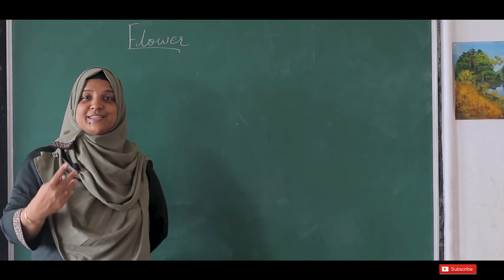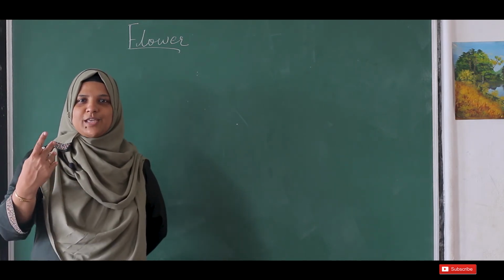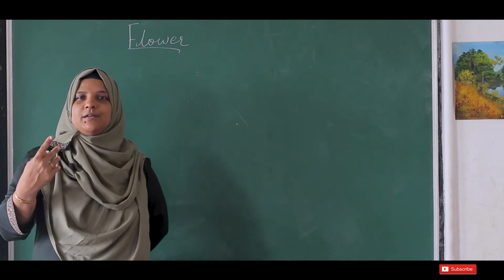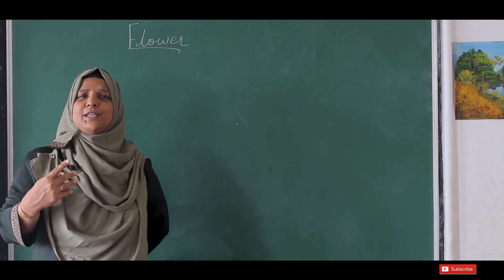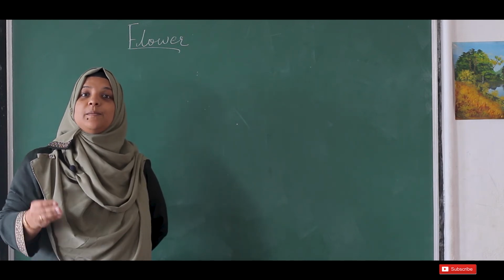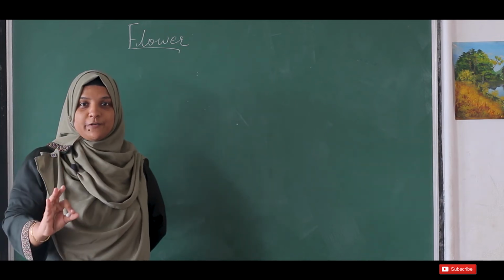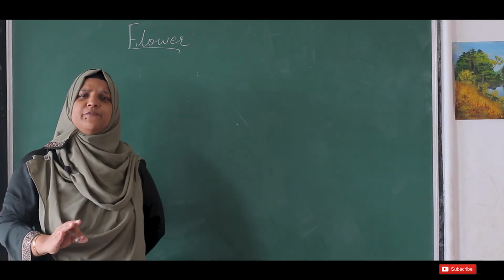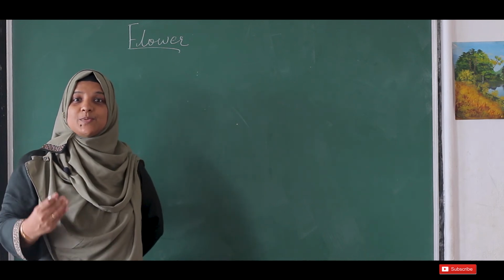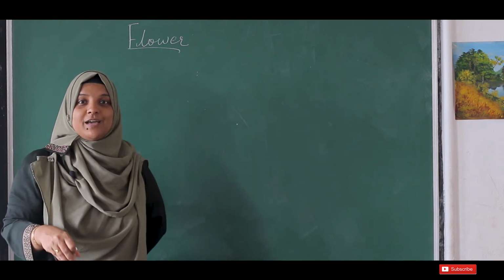You can see them in various colors like red, yellow, blue, violet, and many colors are available for flowers. Now let's see the parts of the flower. Only one part of the flower is very colorful and attractive. Why is it so attractive? To attract the insects, so that insects will come and sit on the flower.